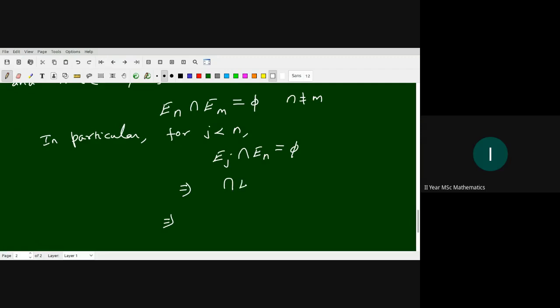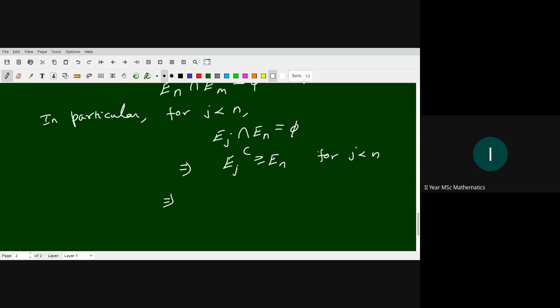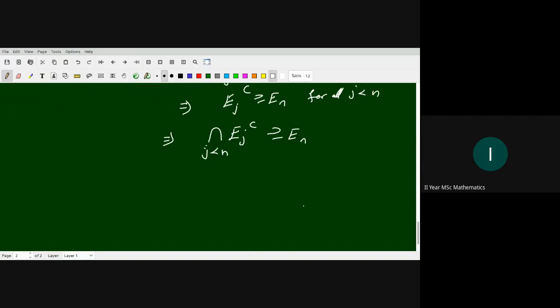This is the intersection of the E_j complements. E_j complement contains E_n for j less than n, for all j less than n. So in the intersection over j less than n, the set of E_j complement contains E_n. Right?